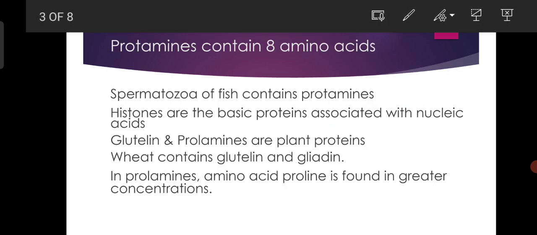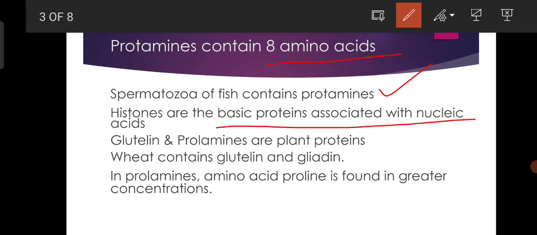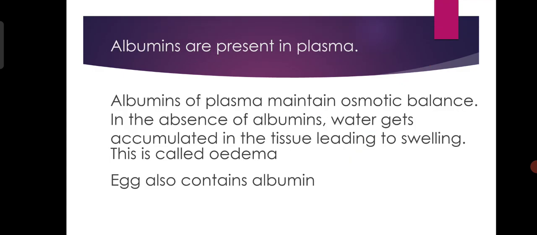Protamines contain 8 amino acids. Spermatozoa of fish contain protamines. Histones are the basic proteins associated with nucleic acids. Glutenin and prolamines are plant proteins. Wheat contains glutenin and gliadin. In prolamines, the amino acid proline is predominant. That means it is found in greater concentrations.